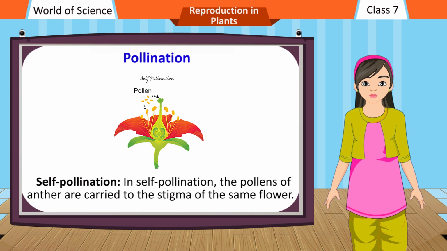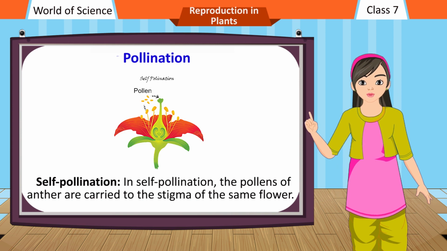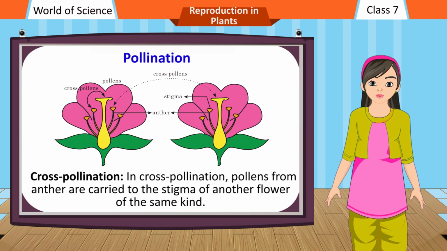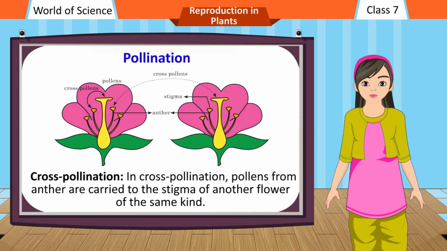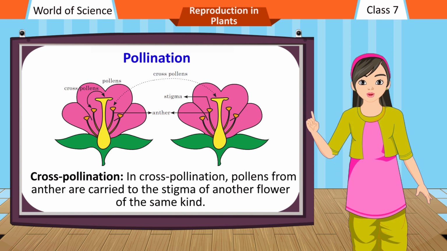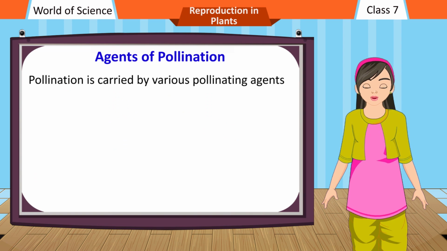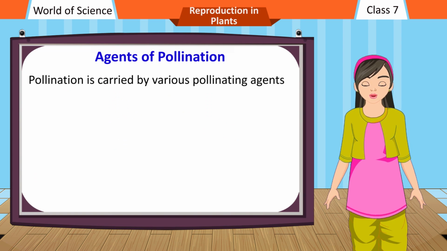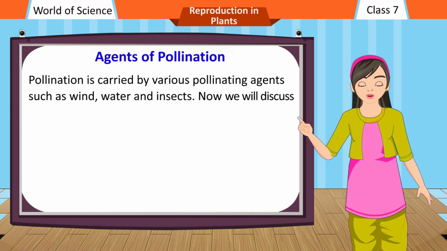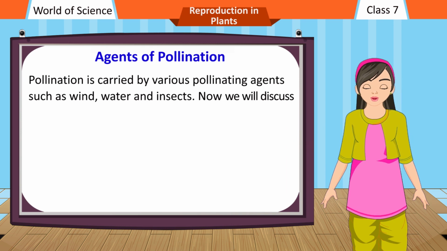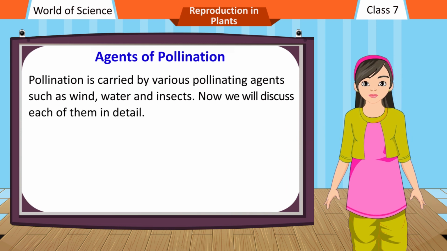Self-pollination. In self-pollination, the pollen of the anther is carried to the stigma of the same flower. Cross-pollination. In cross-pollination, pollen from the anther is carried to the stigma of another flower of the same kind. Agents of pollination. Pollination is carried out by various pollinating agents such as wind, water and insects. Now we will discuss each of them in detail.